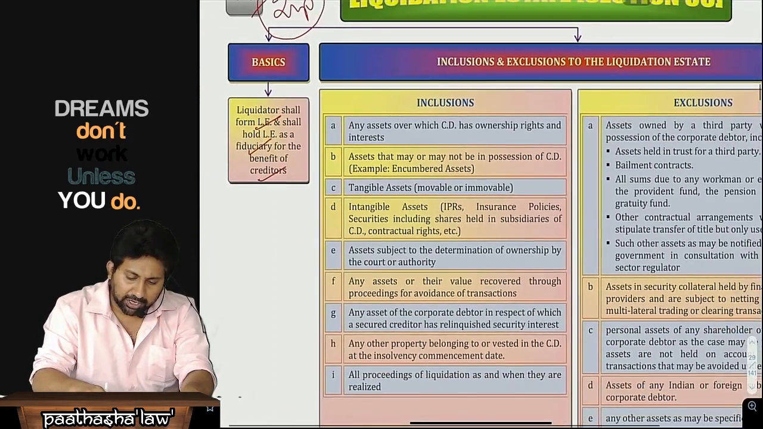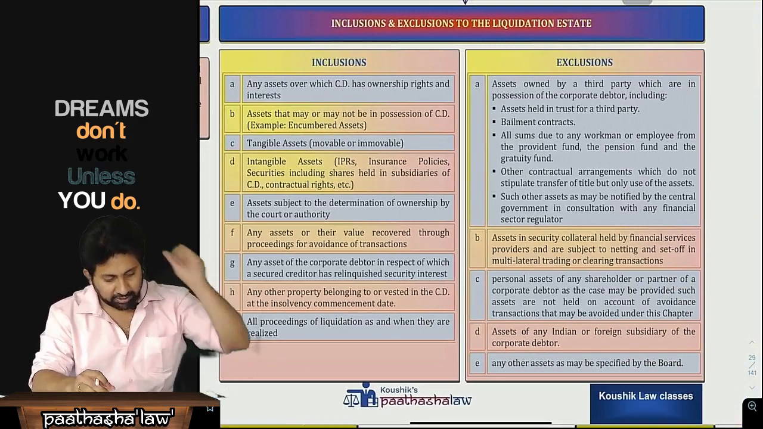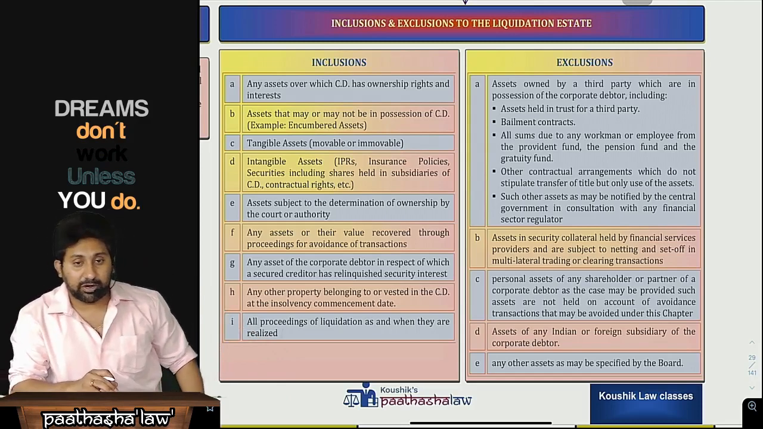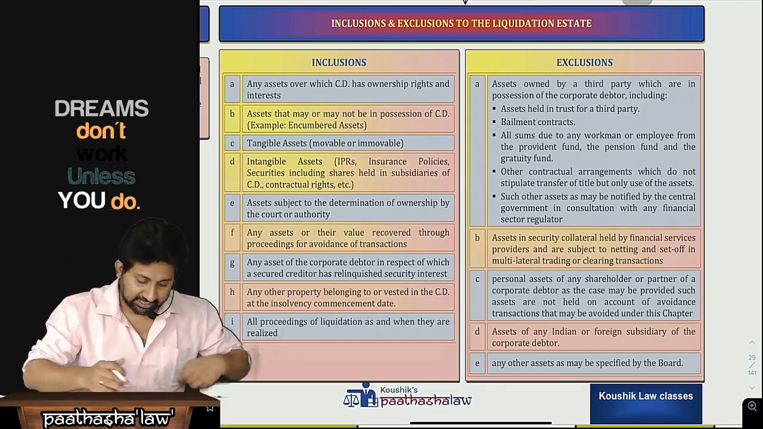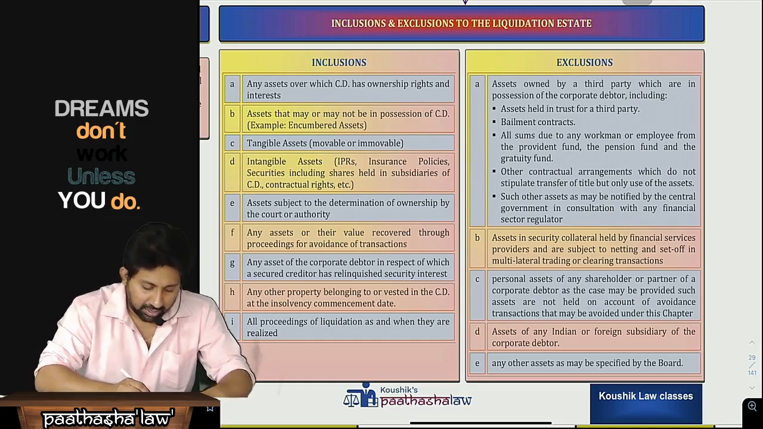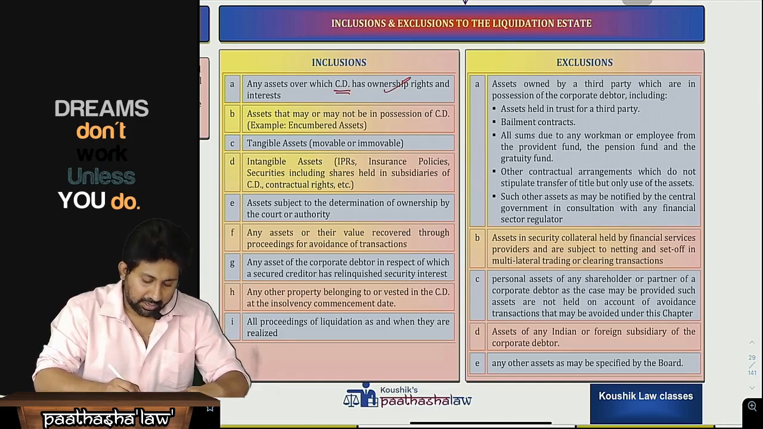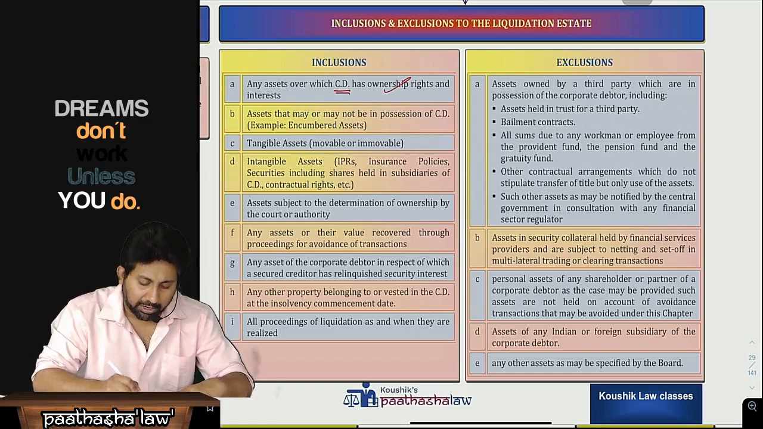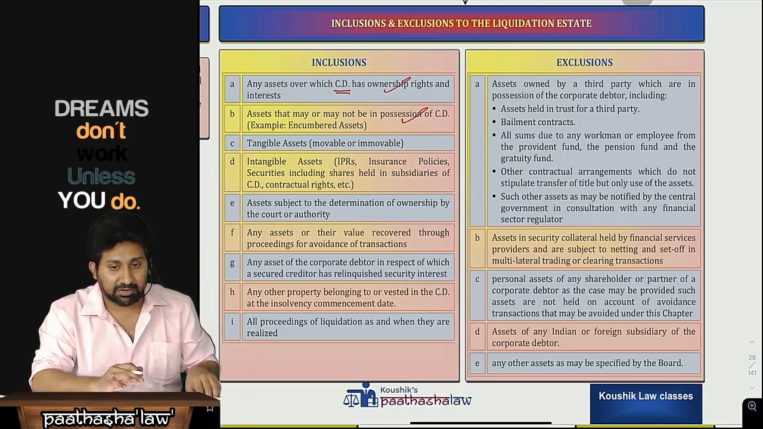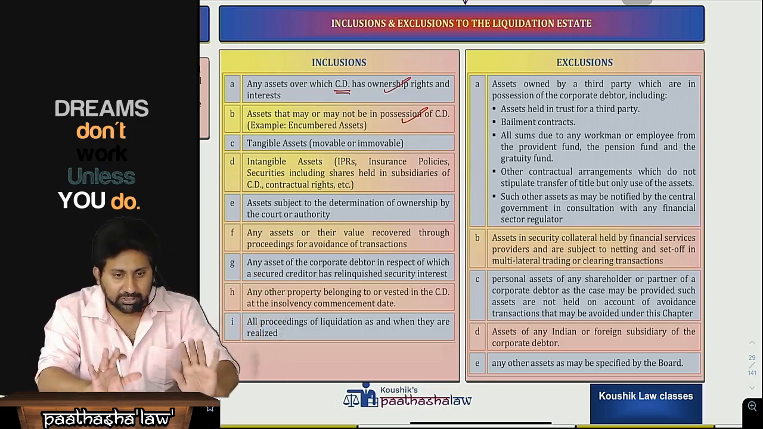Okay, what is included and what is excluded from the liquidation estate? Let us see what is included. Any asset over which the corporate debtor has ownership. The asset may or may not be in the possession of the CD. That means ownership is required. Possession may be with another person, no issue. Say an asset belongs to me, but I kept it as security with the bank. That is also my asset.